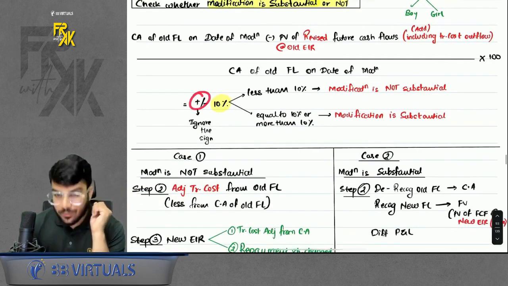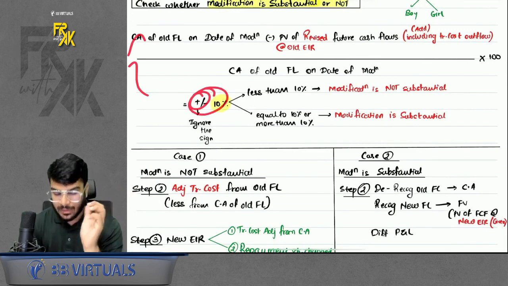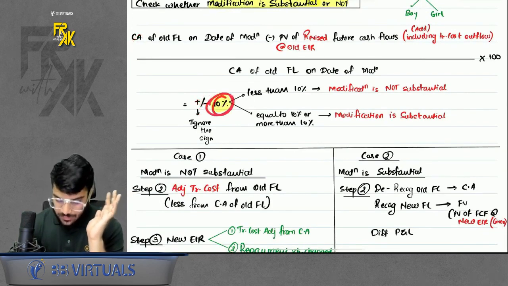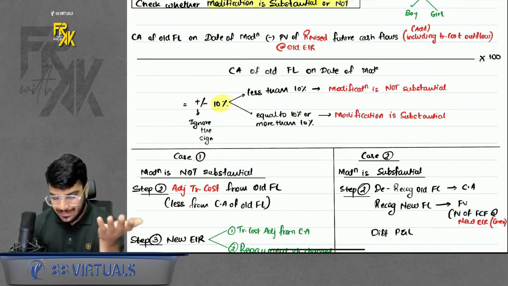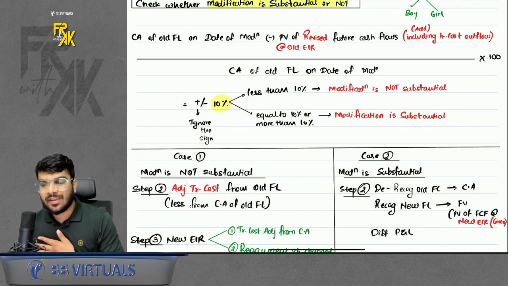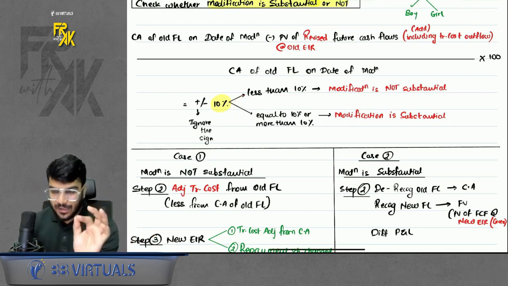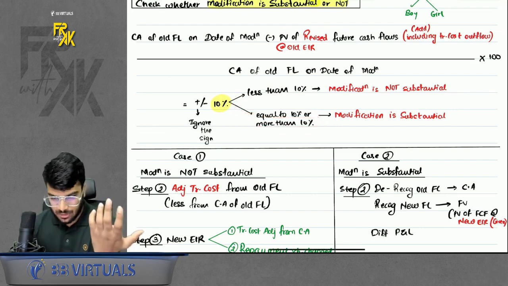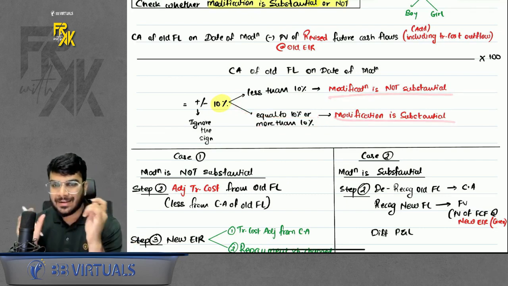Then, when you solve this, you will get something in percentage. Whatever sign you get, ignore it. Now, the base is 10%. If you get the answer at less than 10%, we will say the modification is not substantial. But if we get the answer as more than or equal to 10%, we will say the modification is substantial. Accounting in both these cases is a little different.